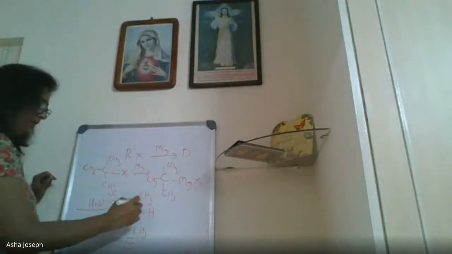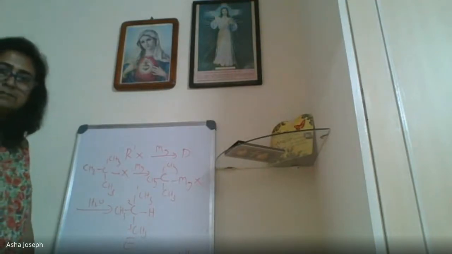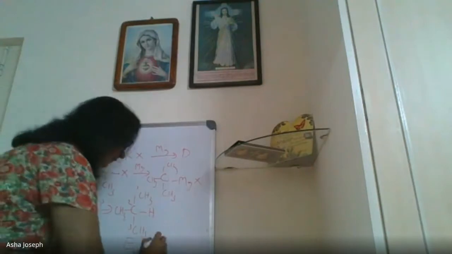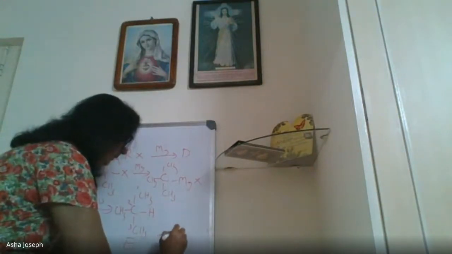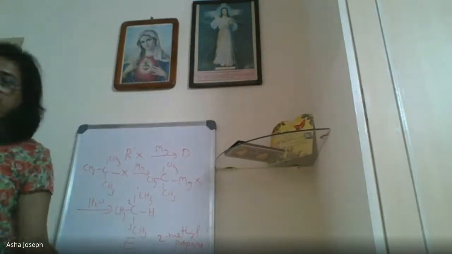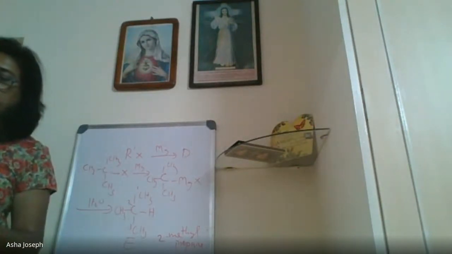Now we have to name, isn't it? So IUPAC is there now. Say what is the name? 2-methyl propane, right? So E is 2-methyl propane. Now those who did not understand, you can ask, otherwise we will move to the next topic.